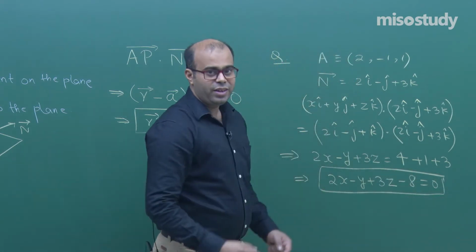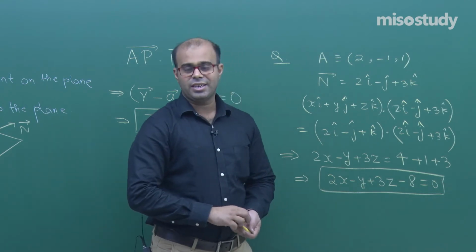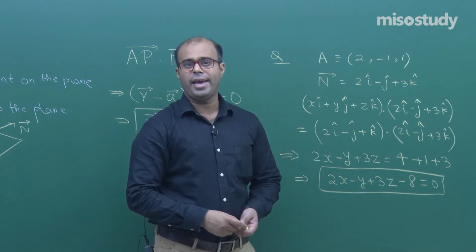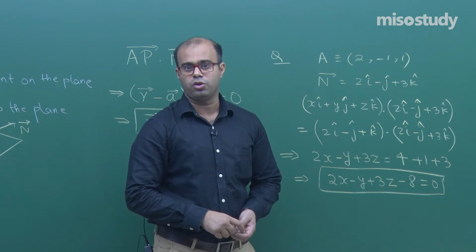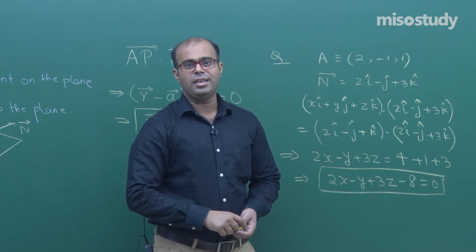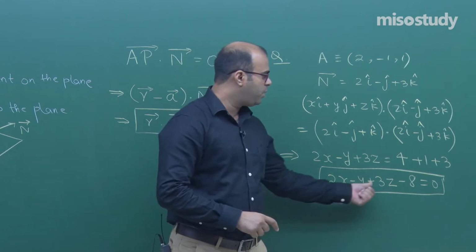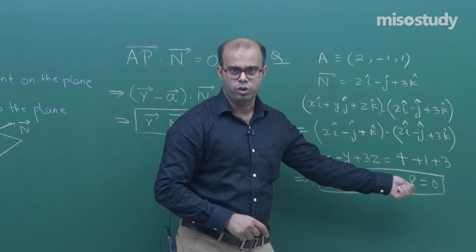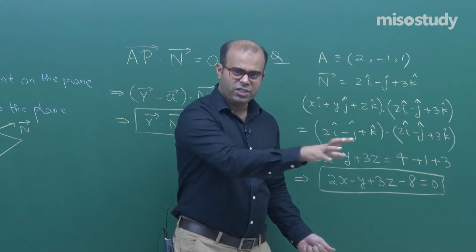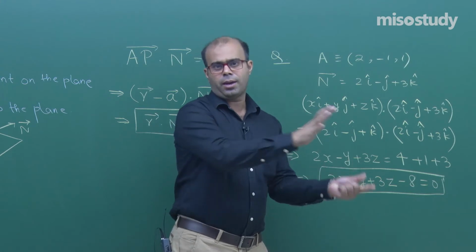As we remember in coordinate geometry, we studied that the equation of a line is of the form ax plus by plus c equal to 0. Here, if we talk about a plane in space, it means ax plus by plus cz plus d equal to 0. So there is an extra coordinate which has been added, and from a line it has become a plane.